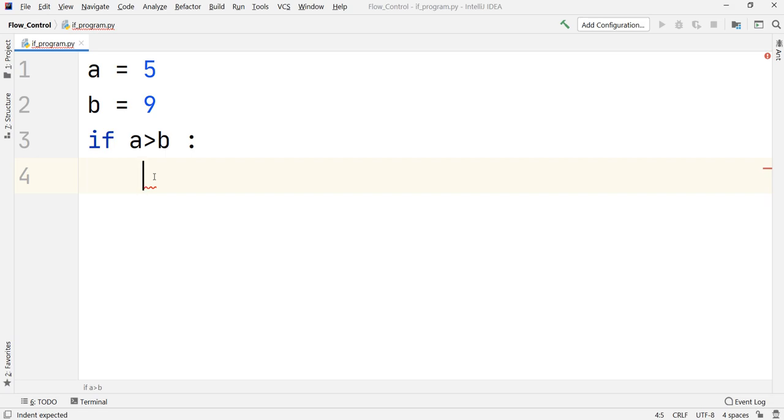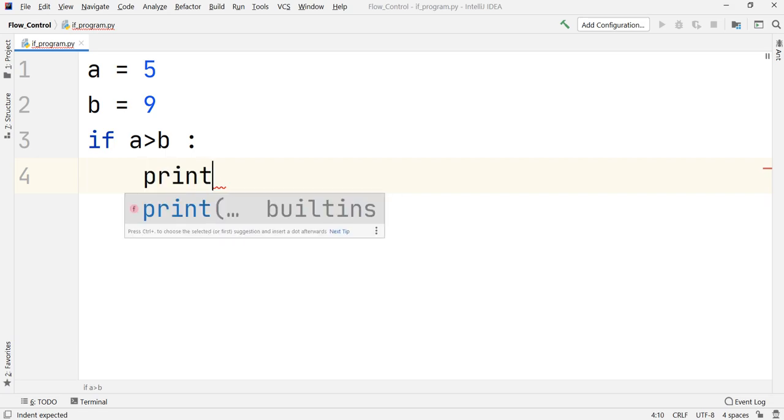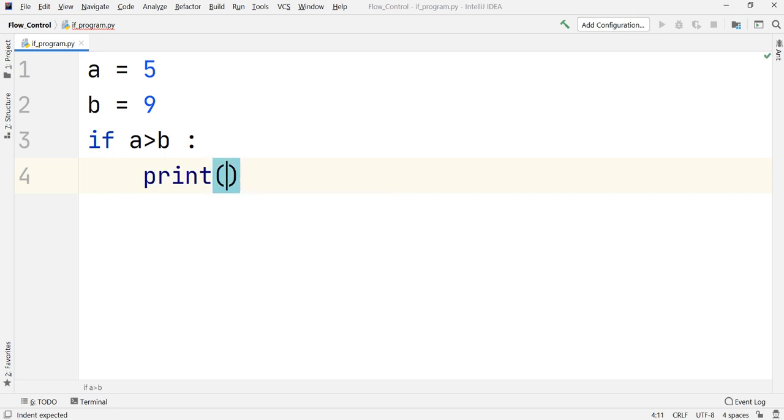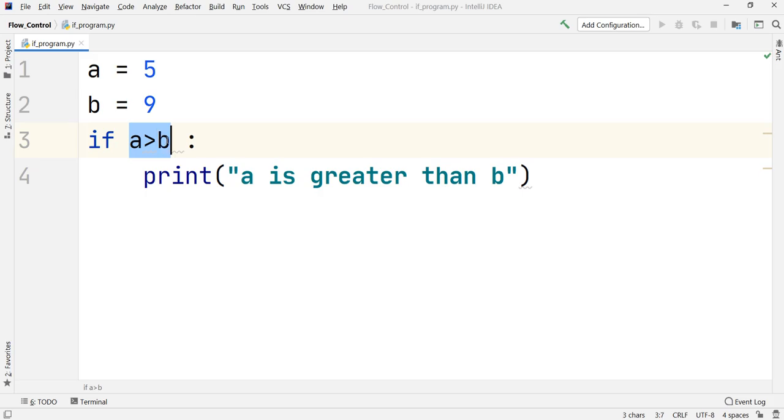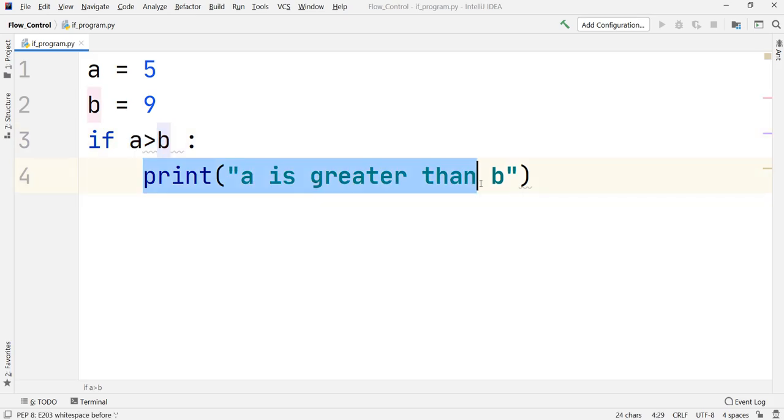What I want to do is, if that condition is true, I want to print, in double quotes, "A is greater than B". So if this condition is true, then this output will be given onto the screen.